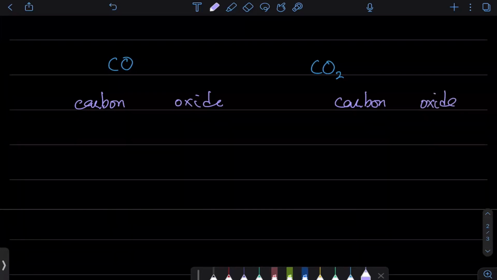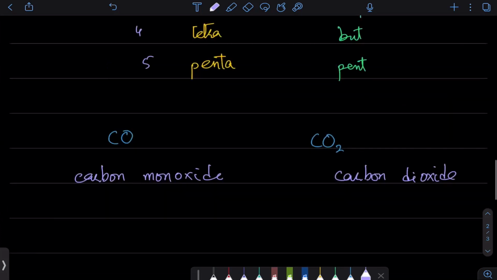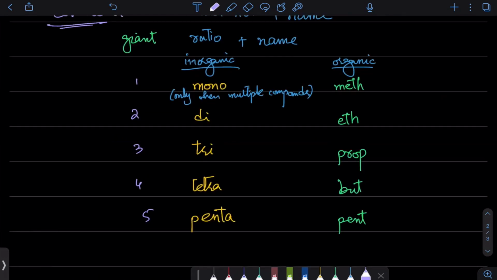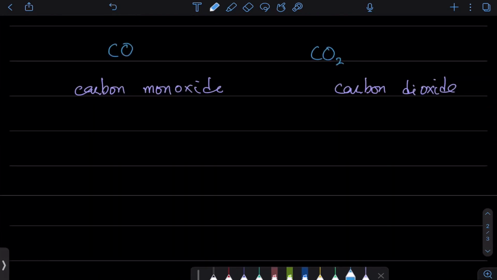This will be called carbon monoxide, and this one will be called carbon dioxide, because here we need to differentiate so that there is no ambiguity, and that is how we name these things. So we simply take them. Now there can be giant substances as well. For example, silicon reacts with oxygen to make giant structure.